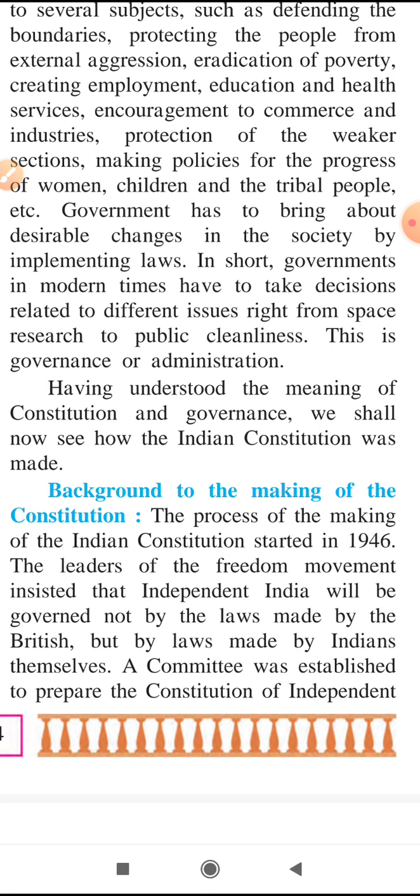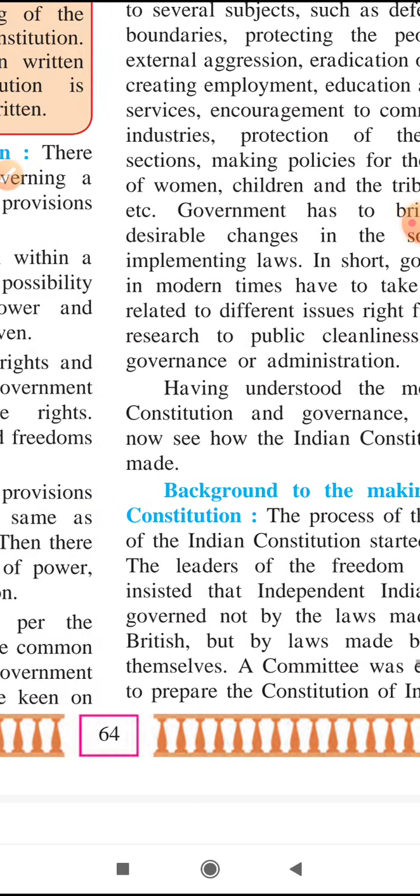Our India got freedom on 15th August 1947. When the British said they were going to leave India, the Indian leaders started to think that they should have their own constitution, and accordingly the assembly for writing the constitution was started in 1946.